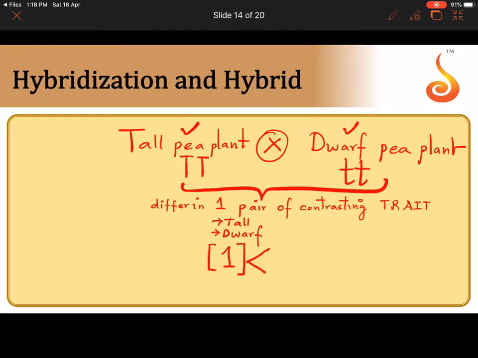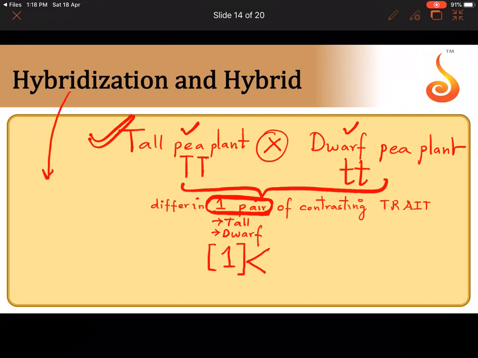Such a cross where both the parents are not exactly alike. They may differ in one or more pairs of contrast. The classical example of hybridization is take a tall pea plant, cross it with a dwarf pea plant. Tell me which character do they differ in? How many characters? One character, height. How many traits? One pair of traits. Tall and dwarf are traits, height is a character. So it is not necessarily one, it may be more than one.